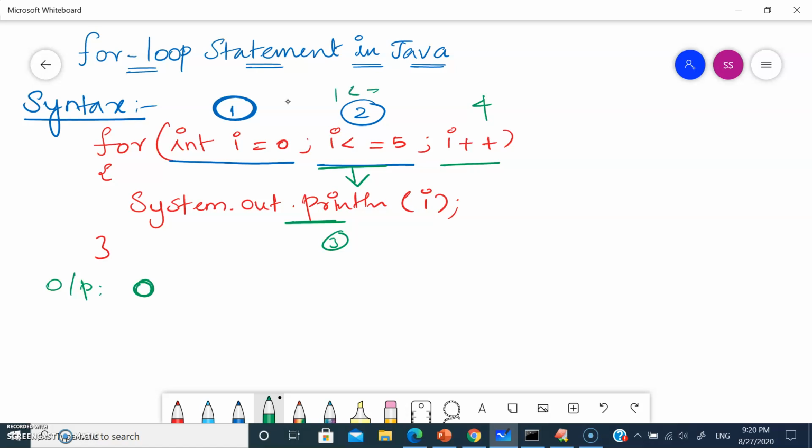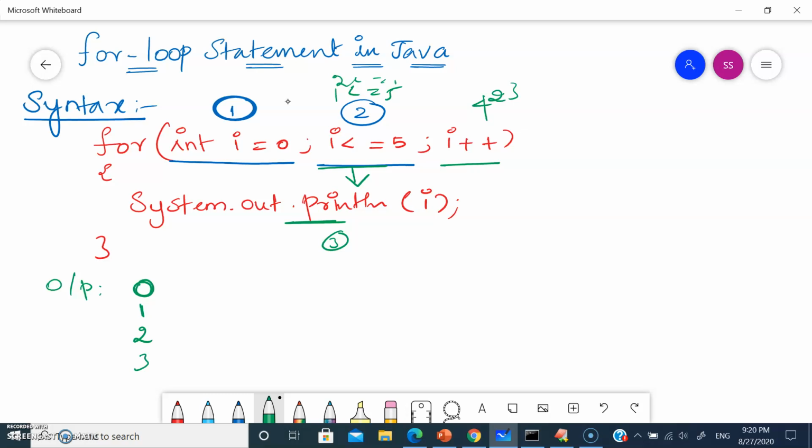So now again it's going to check 1 is less than or equal to 5. Yes, 1 is less than or equal to 5. Then it's going to print 1. Again it's going to increment. Then it's going to be 2. 2 is less than or equal to 5. Yes, condition is true. It's going to print 2. Again your increment operator is going to increment to 3. 3 is less than or equal to 5. Yes, condition is true. Going to print 3.